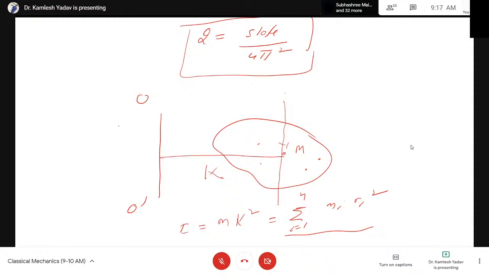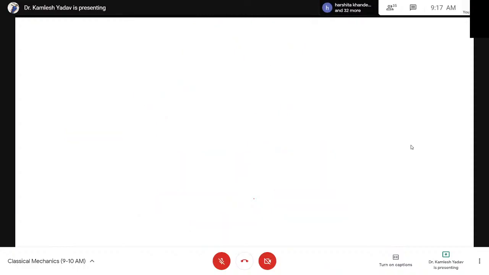From this equation, the dimension of the radius of gyration is equal to length, because this is k square, this is r_i square, therefore the dimension is equal to k. If we have a compound pendulum, then we can solve using Newton's law.